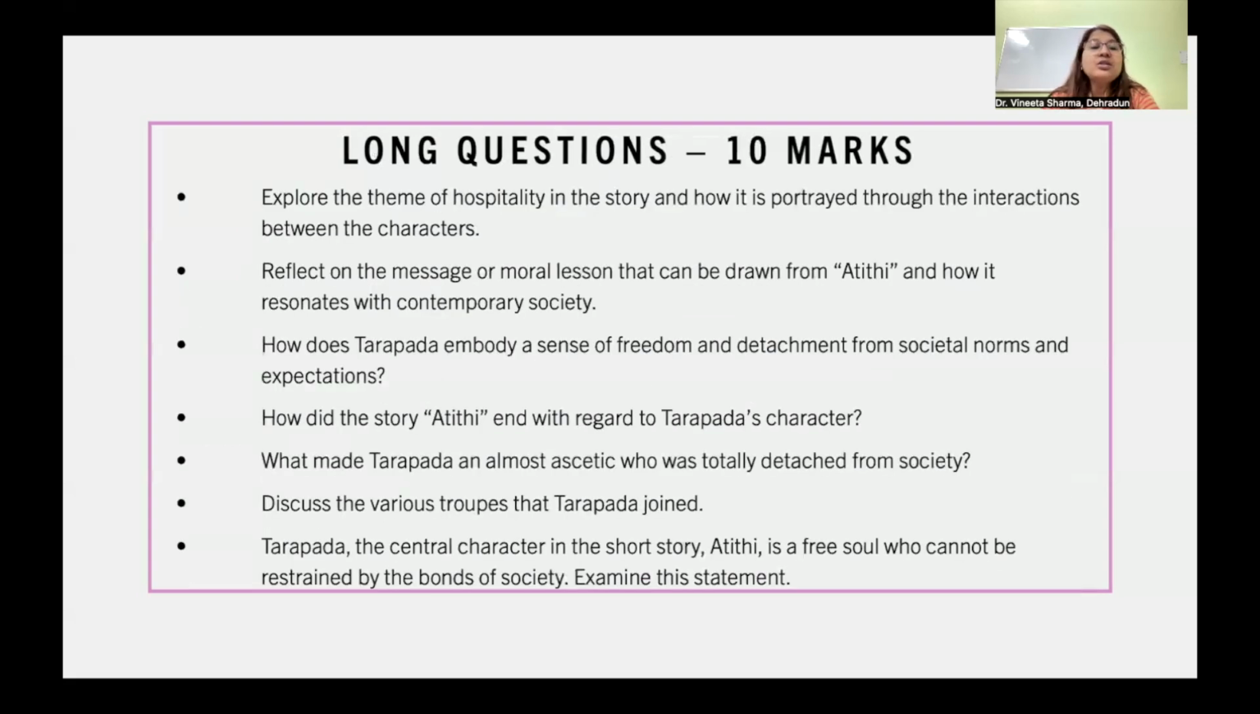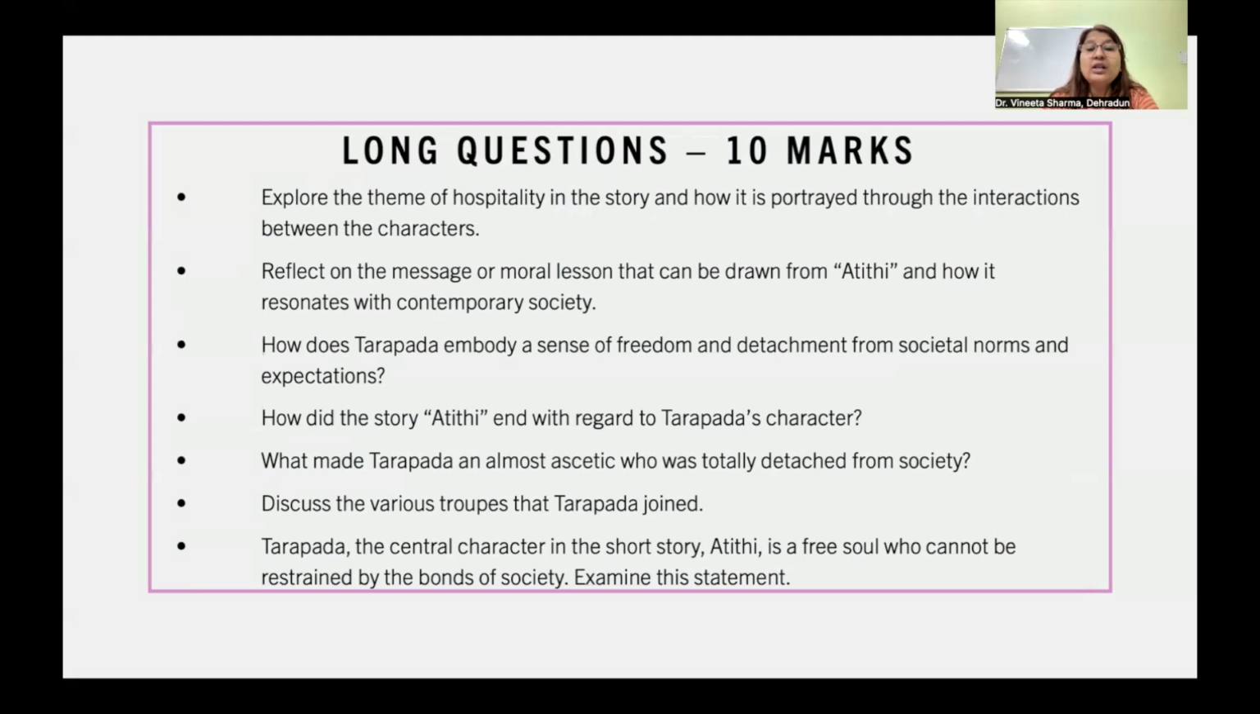Now, long questions. Explore the theme of hospitality in this story and how it is portrayed through the interactions between the characters. Reflect on the message or moral lesson that can be drawn from Atithi and how it resonates with contemporary society. How does Tarapada embody a sense of freedom and detachment from societal norms and expectations?